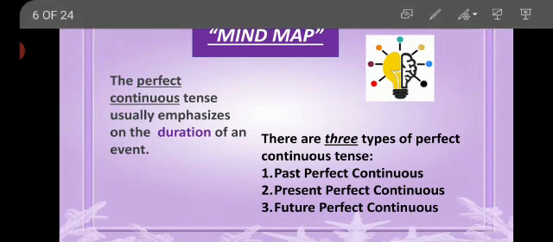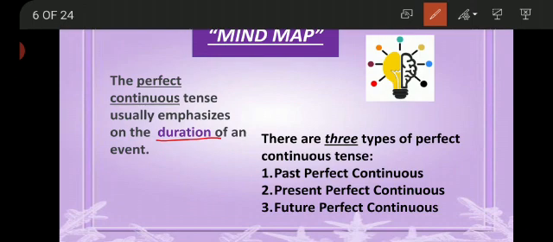The perfect continuous tense usually emphasizes the duration of an event. Students, the time of any event, the time at which the action has been taking place. So you may say that perfect continuous tenses usually indicate the duration of an event.